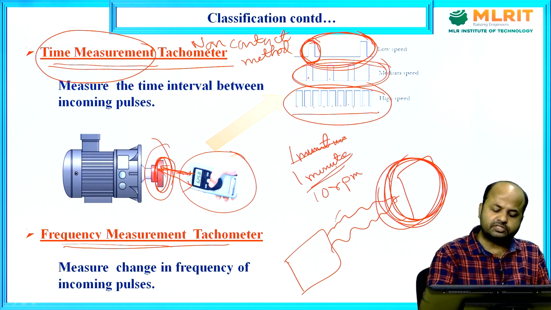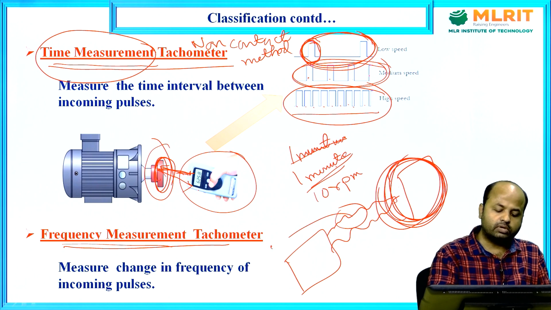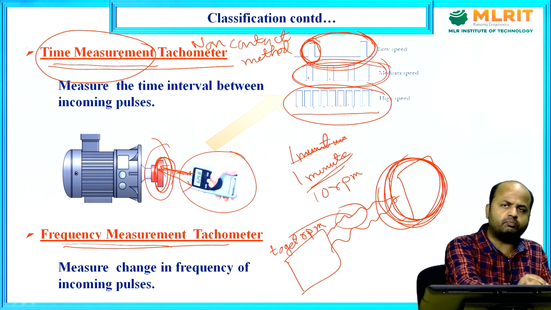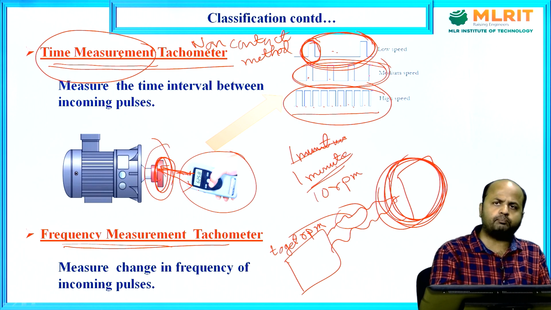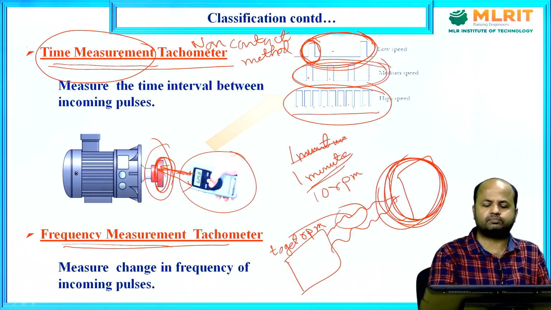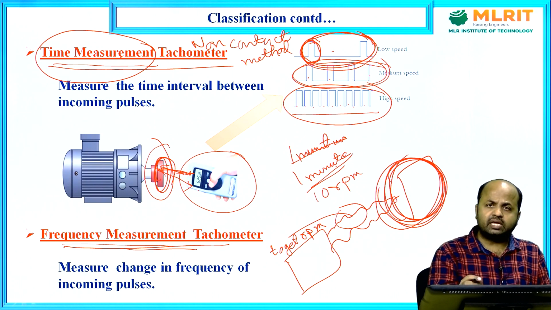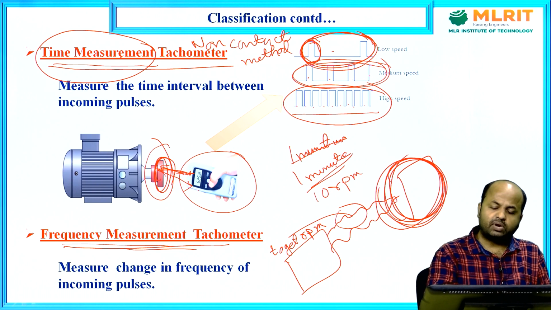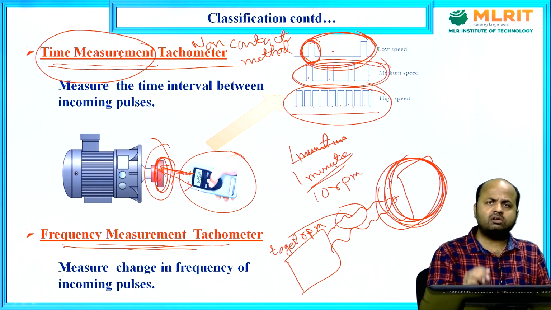The change in frequency will be calculated to get the RPM. So what is happening in time measurement? We are counting the number of reflected pulses from the rotating object. And in frequency measurement, we are taking how much frequency change there is, by getting reflection from the angular rotating object.